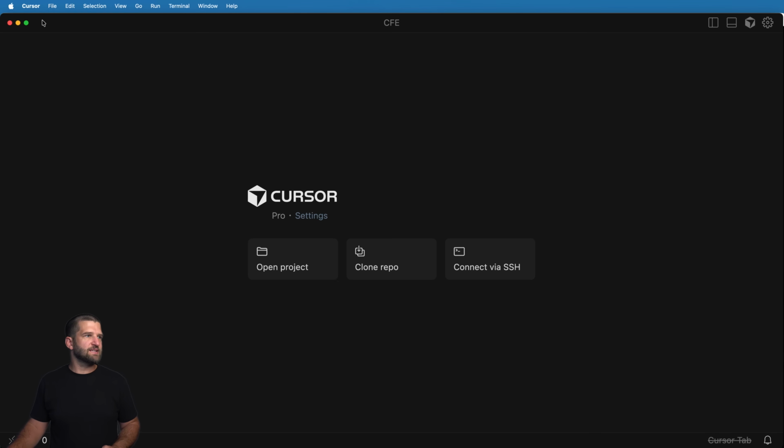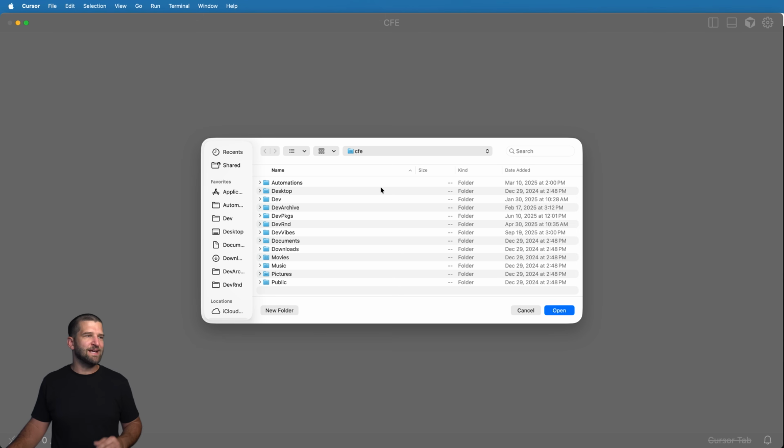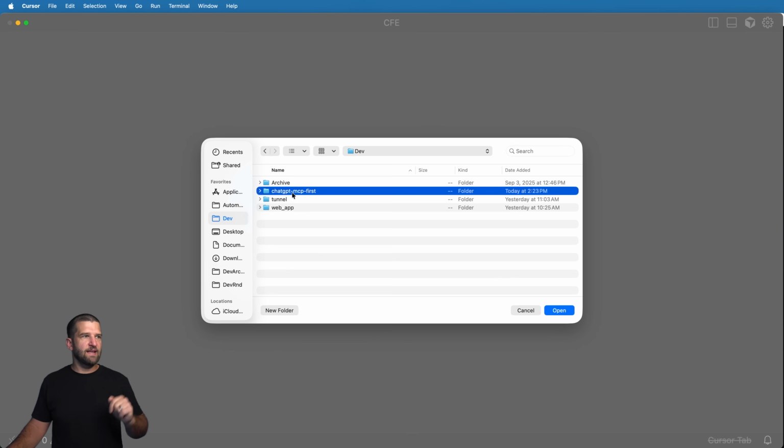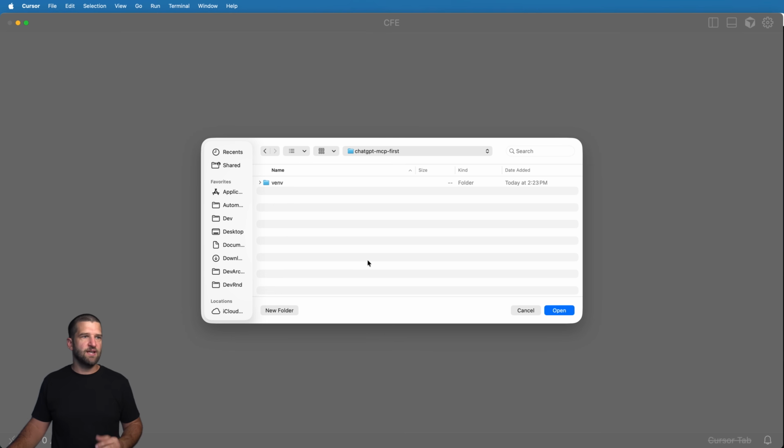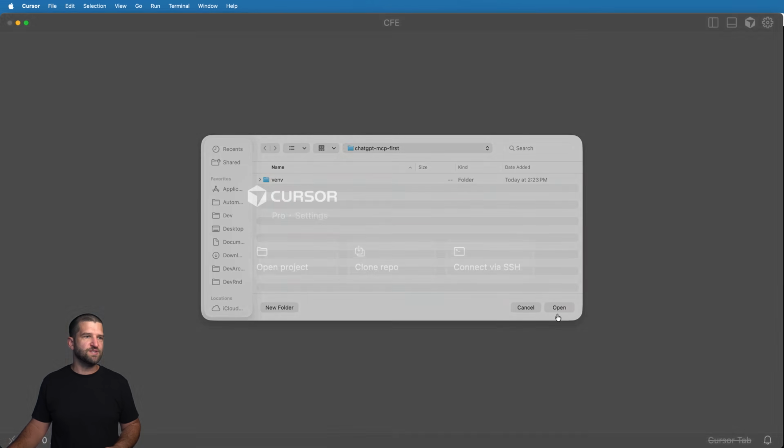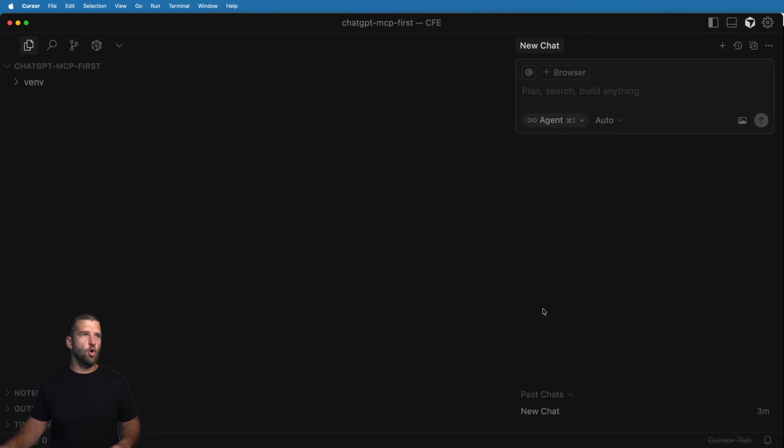So the idea is inside of Cursor, we're going to go ahead and open a project. In my case, I put my project in a dev folder and then in ChatGPT MCP first. That's where my project is. I see that my virtual environment folder's in there because we set that up already. I'm going to go ahead and open that up. I will close out the chat here. I'm not going to be using that. And Cursor Tab is also disabled in my case.